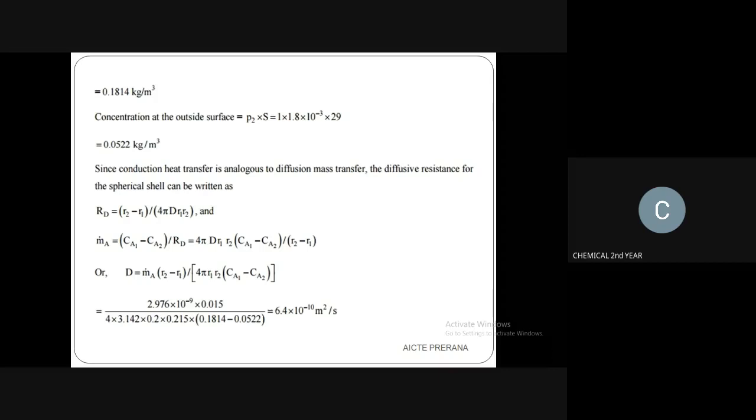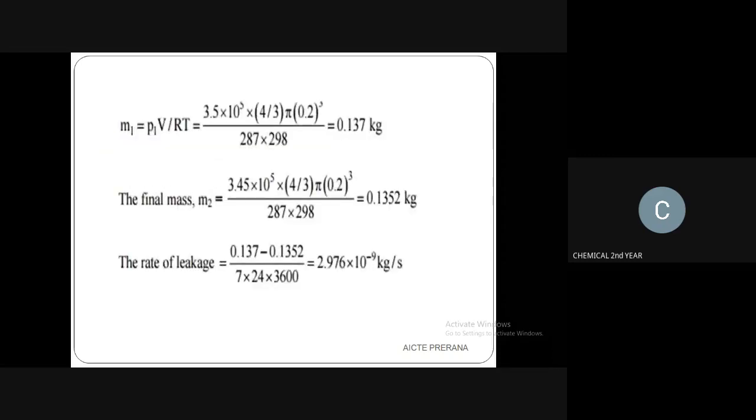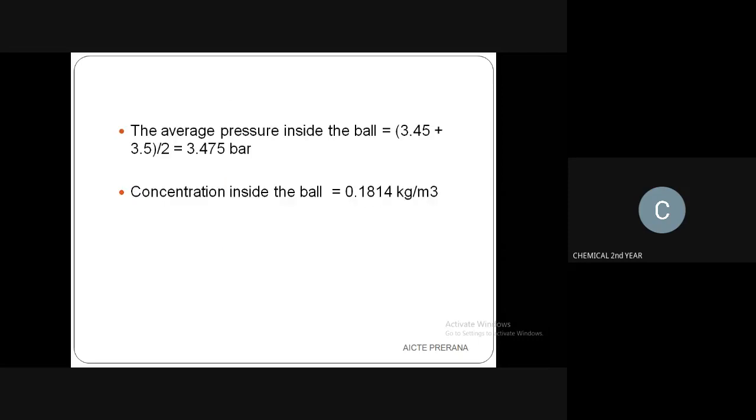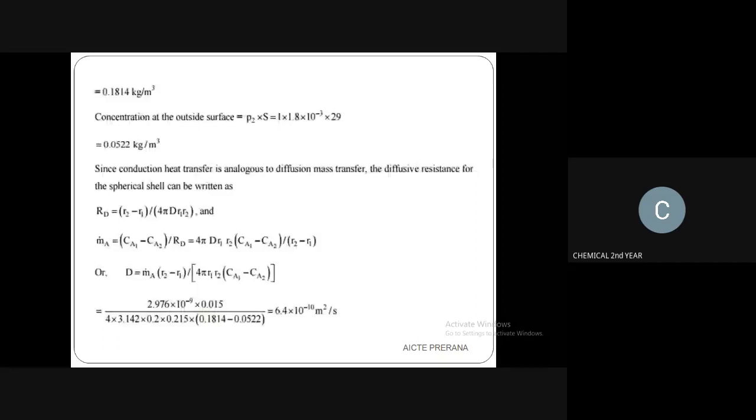Substitute for MA is mass. We have to find out the total mass, that means final mass. Final mass we have to write, and then you have to find out the value for, substitute all the values.